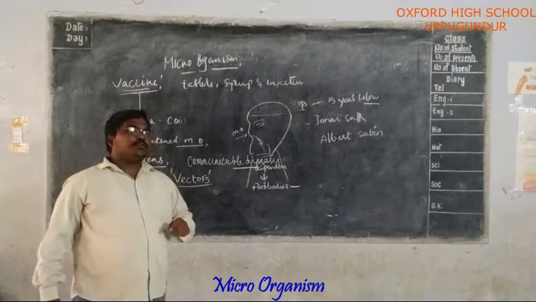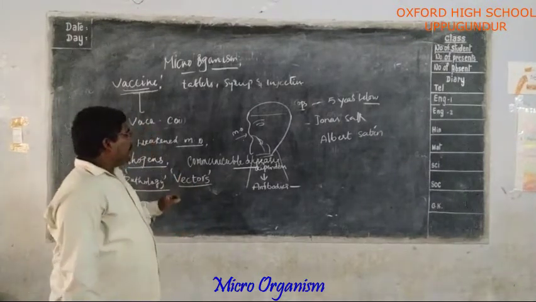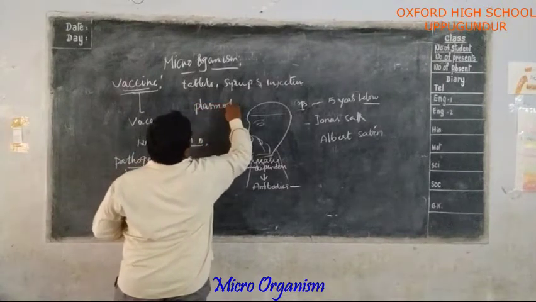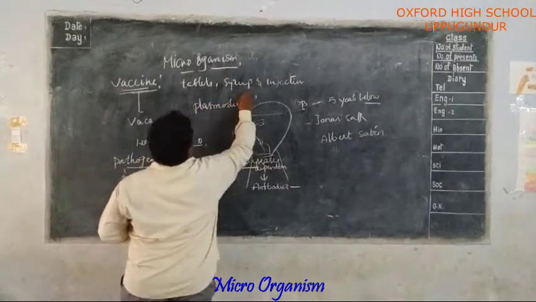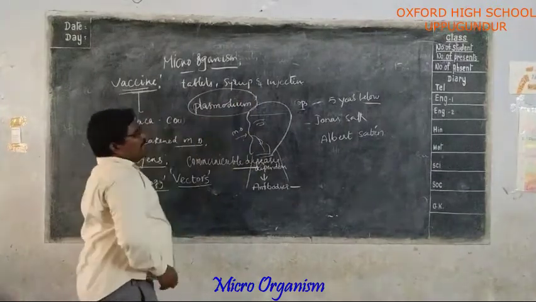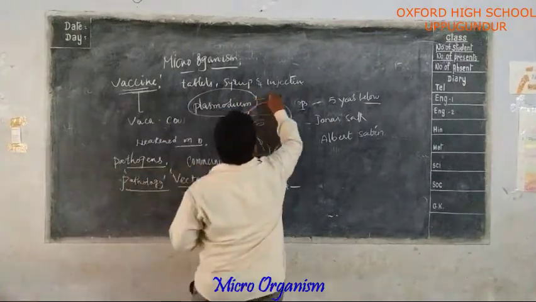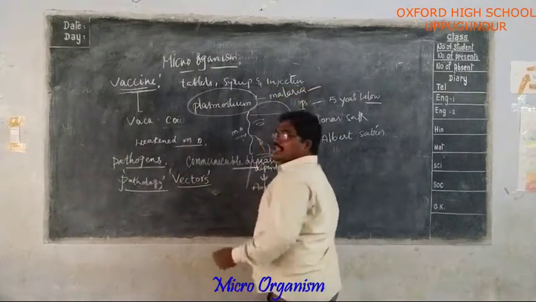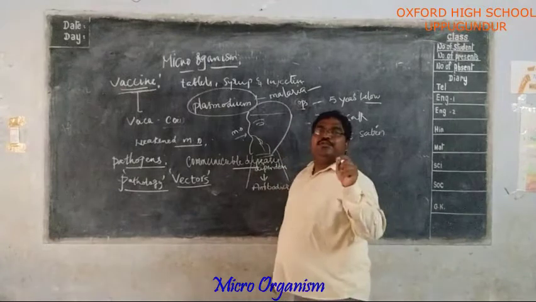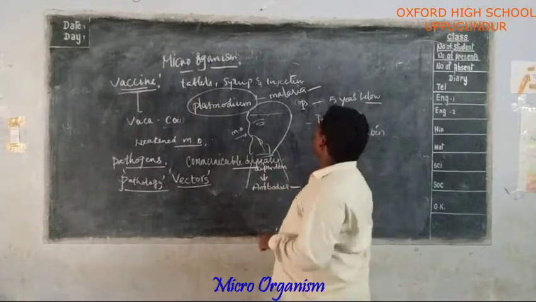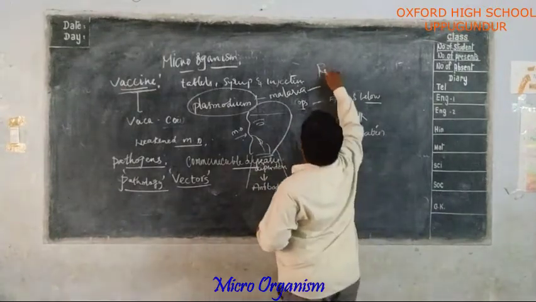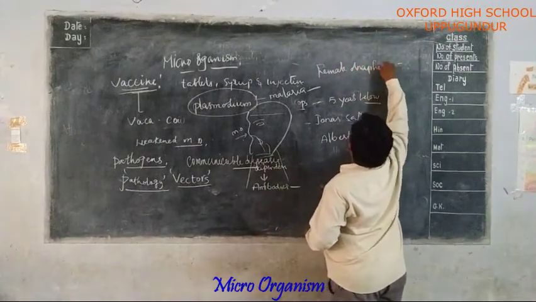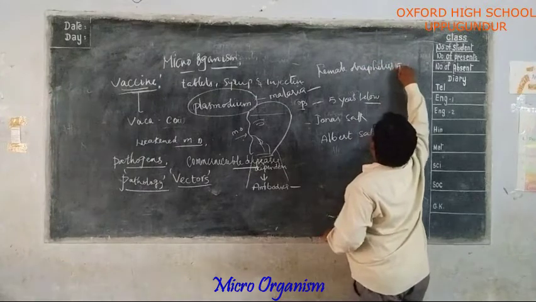For example, I will explain. The best example is the microorganism Plasmodium. The microorganism Plasmodium causes malaria. This malaria fever is spread or carried by a female Anopheles mosquito.